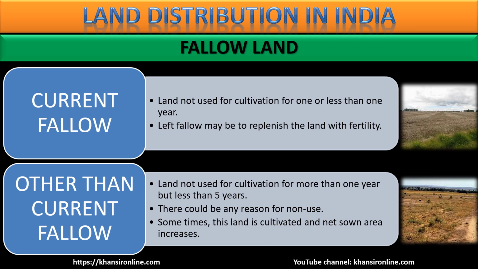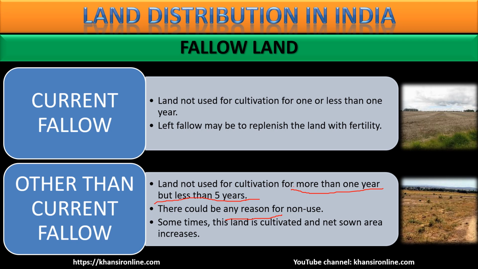More than one but less than 5 years. If agricultural land is left unused for more than one but less than 5 years, that is called other than current fallow land. If more than 5, then we have already studied wasteland. The reason could be any reason, maybe fertility or the farmer doesn't have money.